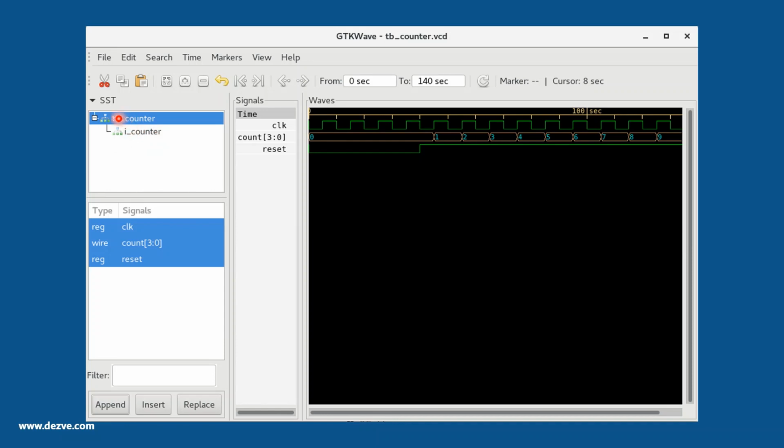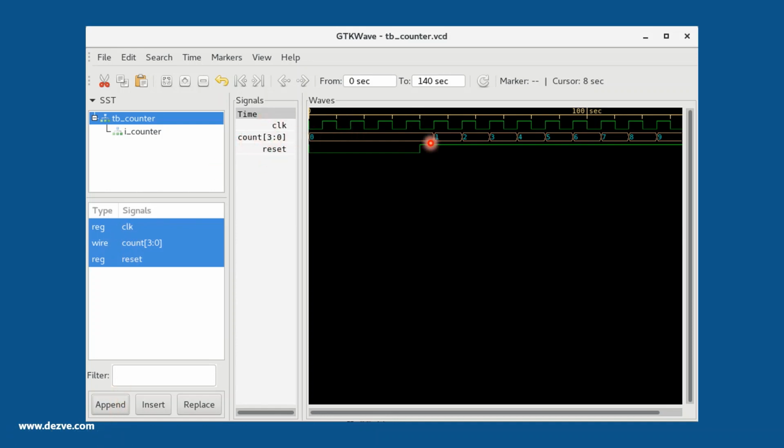If you see this, this TB counter is highlighted, and when you highlight this, the respective signals will be seen in the below left section. Here, this TB counter has three signals. Two are reg because the test bench generates the clock and reset, so it's reg type, and then the wire is an output from the I counter, so we have declared a wire just to sample the value from the counter. We have selected all of this and clicked on append to add it to the waveform window.